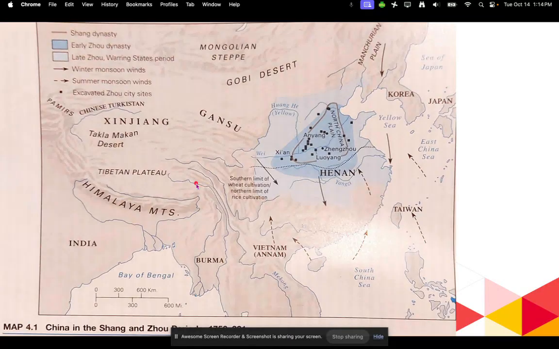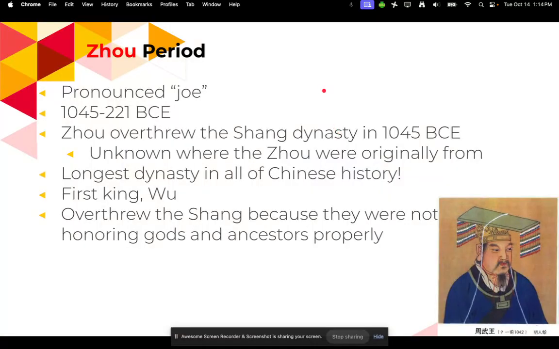All right, next, let's talk about the Zhou dynasty. So the Zhou dynasty, there's an early and late, but we're just going to kind of combine them both and talk about them together. So the Zhou dynasty would have this light blue area right here. So definitely growing from what the Shang dynasty was. So the Zhou period, again, I know it starts with a Z, but it's pronounced Zhou. And that was from 1045 to 221 BCE.